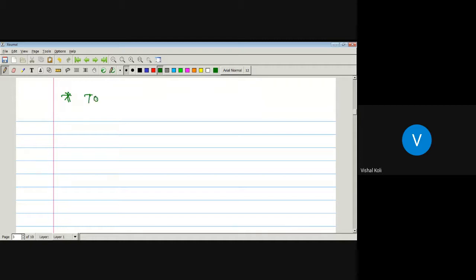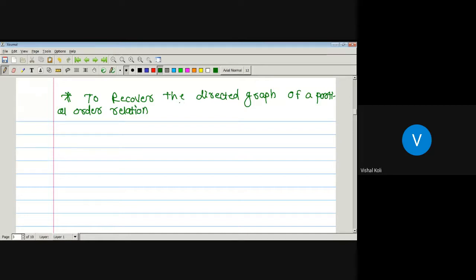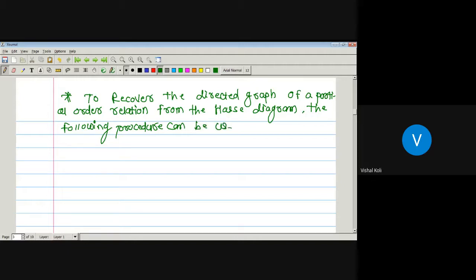Let us see. To recover the directed graph of a partial order relation from the Hasse diagram, the following procedure can be used.